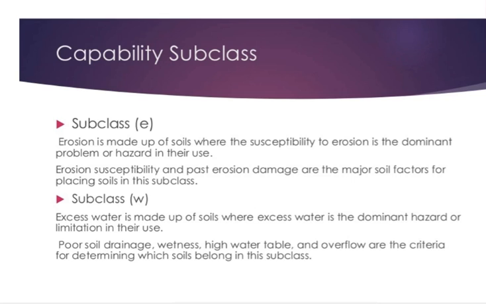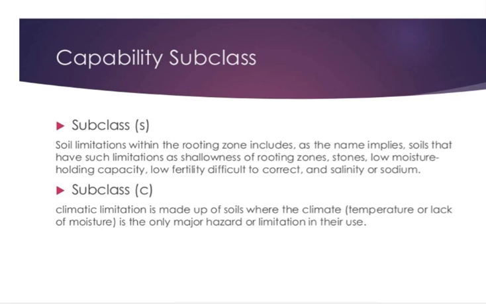Subclass W, excess water, is made up of soils where excess water is the dominant hazard or limitation. Poor soil drainage, wetness and high water table are the key features of subclass W. Subclass S has limitations such as shallowness of the rooting zone and salinity, with high sodium concentration in the clay profile.